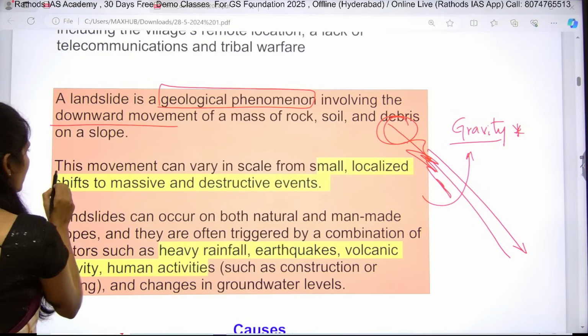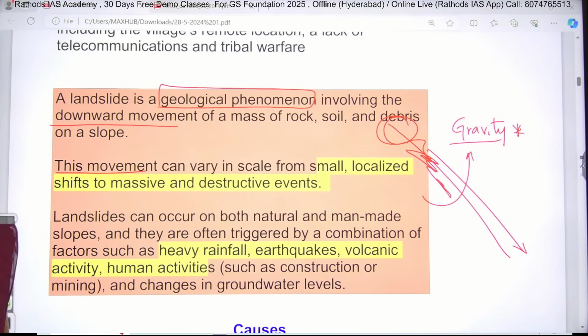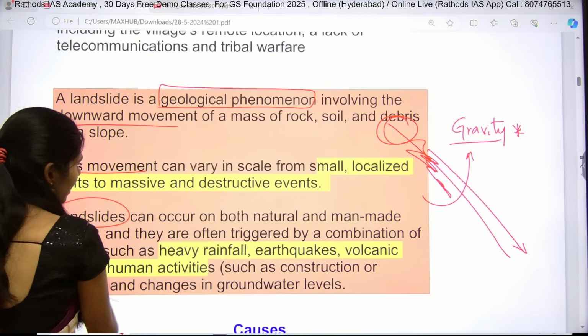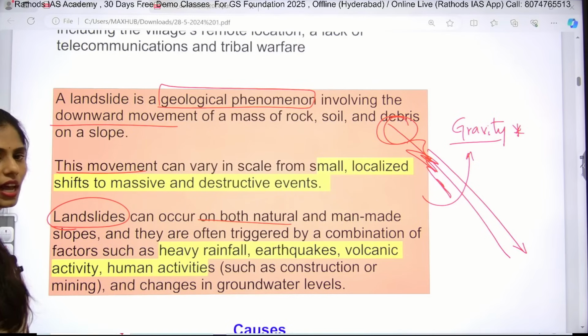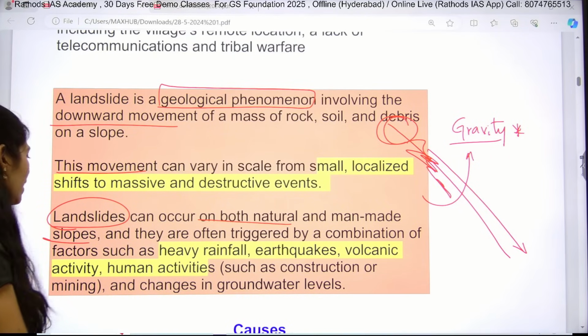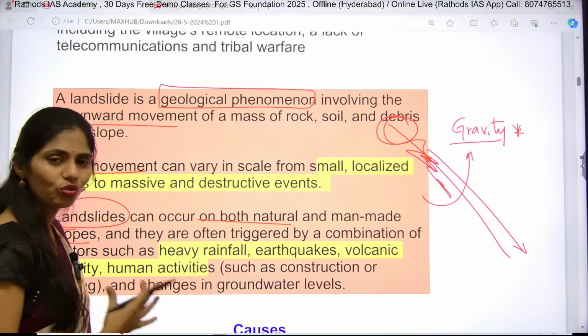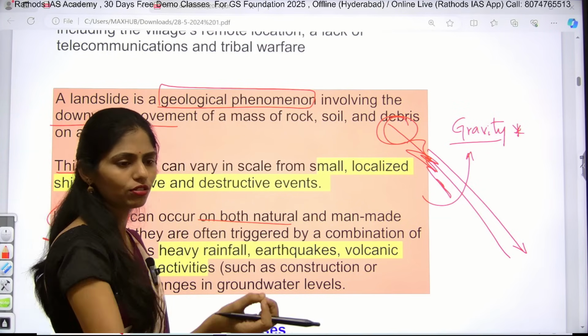And next one is this movement, it can vary in the scale. It may be small or localized, or it may be massive or destructive events. And landslides can occur on both natural and man-made, and they are often triggered by a combination of factors. So why? It may be because of heavy rainfall.